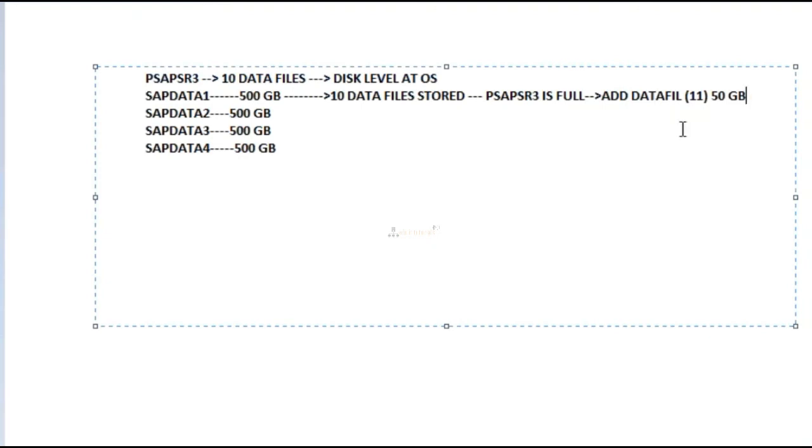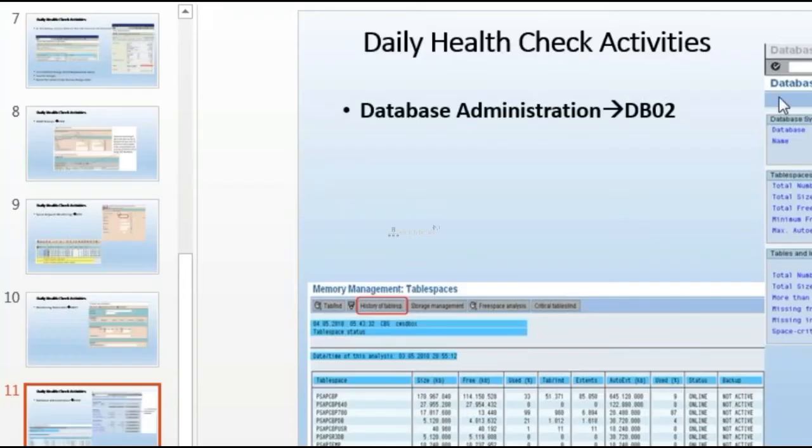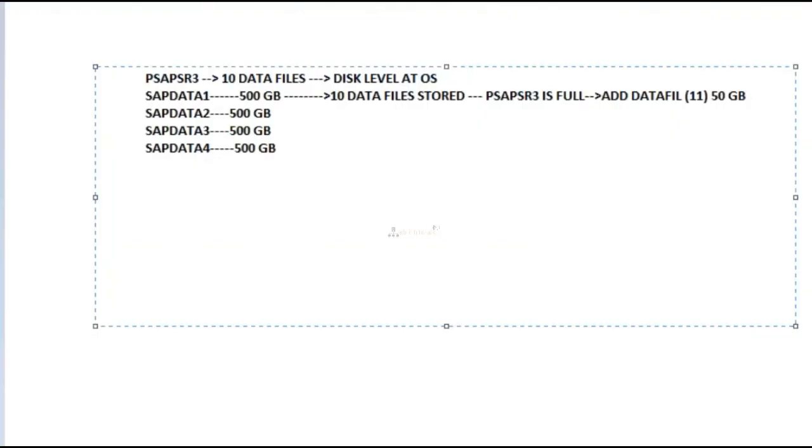In BR tools, whenever you add a new data file, if 10 data files are there, it will take data file 11. Based on that we can see, and also in DB02 we can see how many data files are there. If you double click on that particular table space, it will show you the list of data files in that table space.